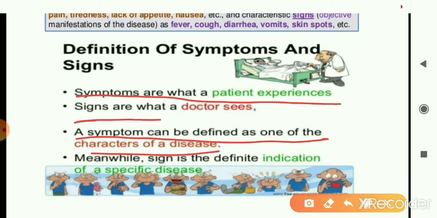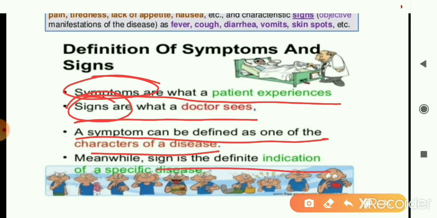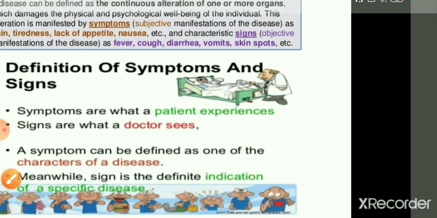When you go and visit a doctor, what the doctor asks you, that will be a symptom. After listening to you, what the doctor looks into or sees, that is a sign. So a sign can be defined as a definite indication for a specific disease. Symptoms only indicate that the person may be suffering from a disease, but signs, what doctors look for, are definite indications of a specific disease, right?